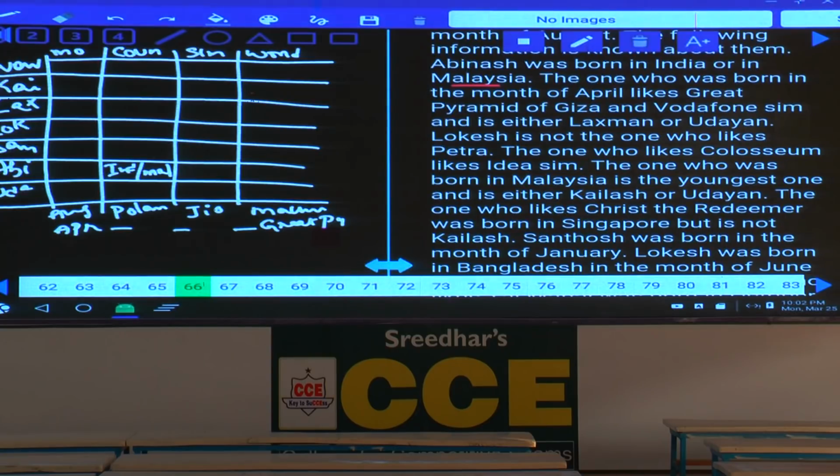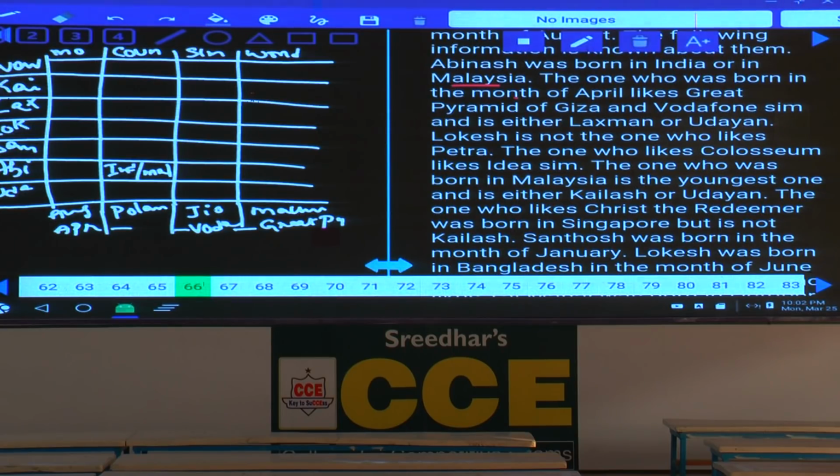Then the one who was born in the month of April likes Great Pyramid of Giza and Vodafone SIM. Vodafone SIM means SIM must be Vodafone. And this is what the information given. Hence April and Vodafone and Great Pyramid of Giza must be together, isn't it? Then as of now we cannot represent the data. Hence below the month we are writing the month, and below the SIM we are writing the SIM, and below the wonders he likes we are writing the wonders.